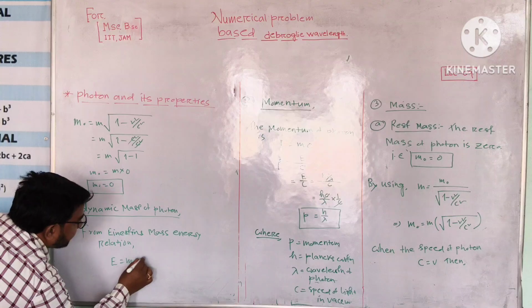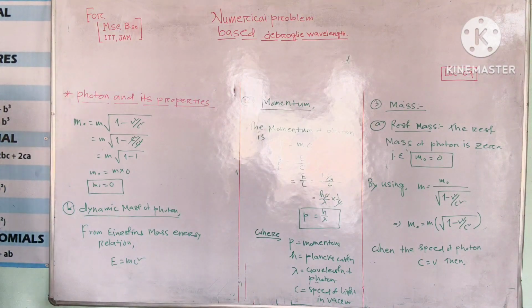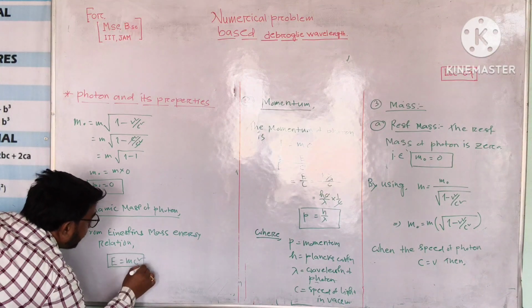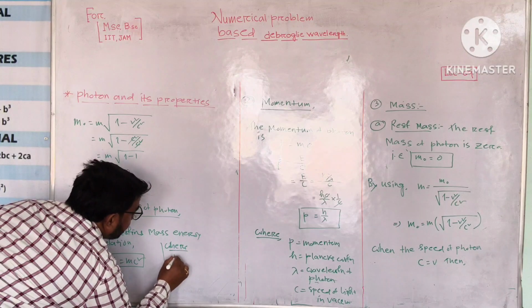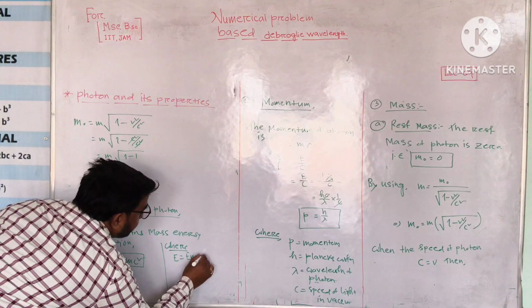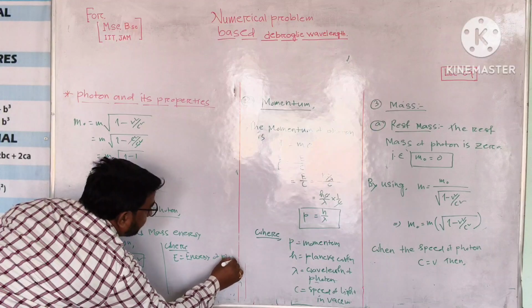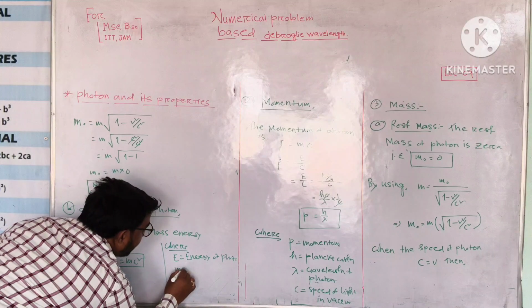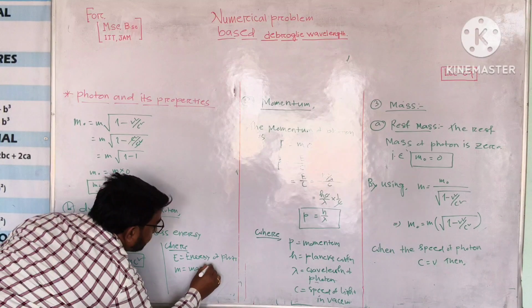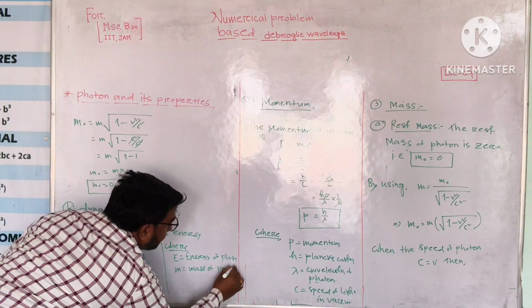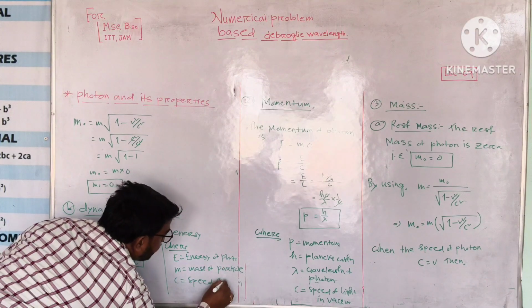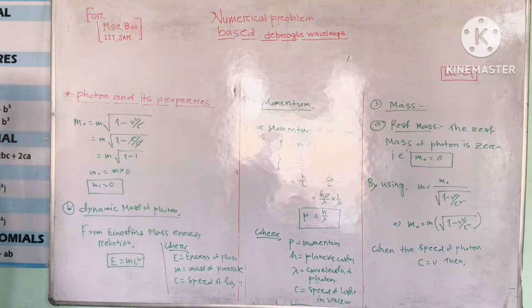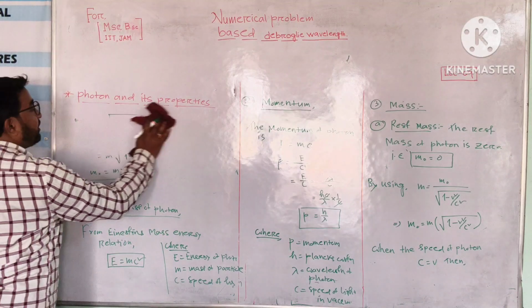E equals mc square, where E is the energy of the photon, m is the mass of the particle, and c is the speed of light. When E equals mc square, then we can write m equals